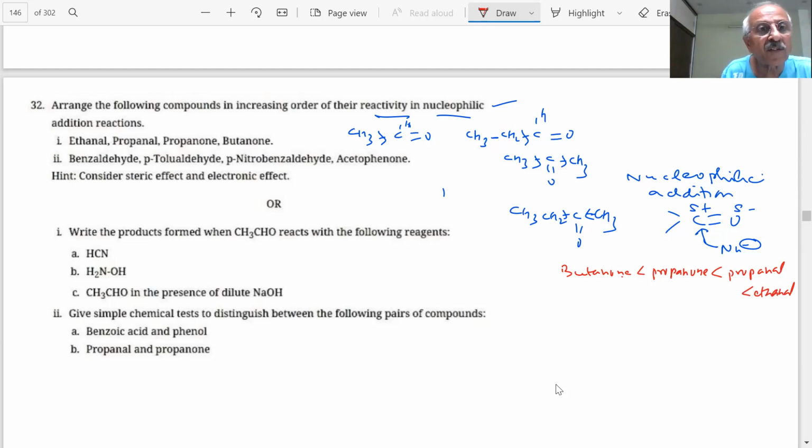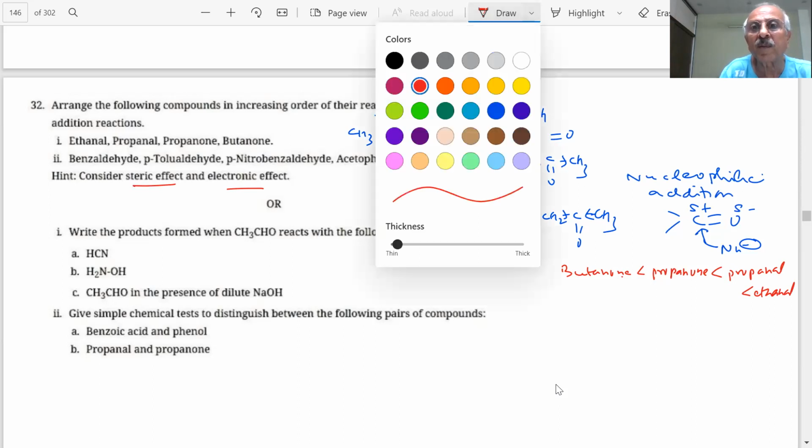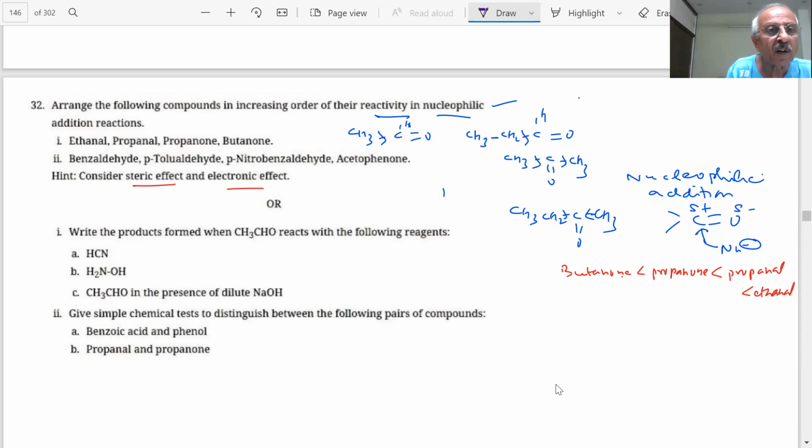What is the important next question? Consider the steric and electronic factors. Now, steric and electronic factors, question number 2, students. What will be the order in question number 2? You have benzaldehyde, para-tolualdehyde, para-nitrobenzaldehyde, and acetophenone. We must be able to draw the structures of these before we answer the question.